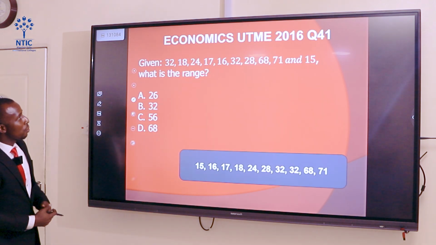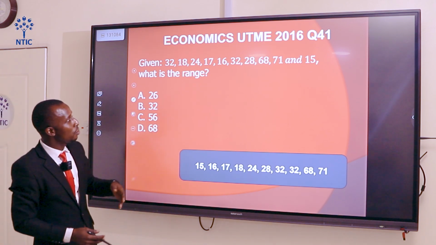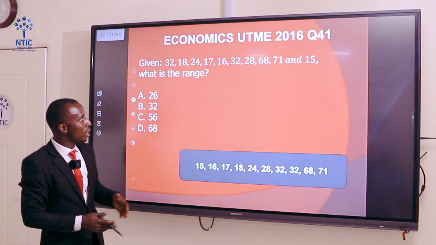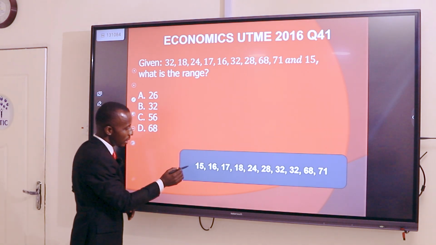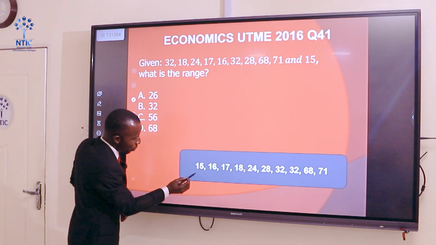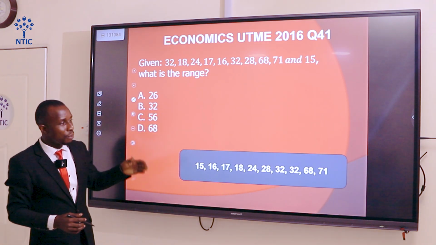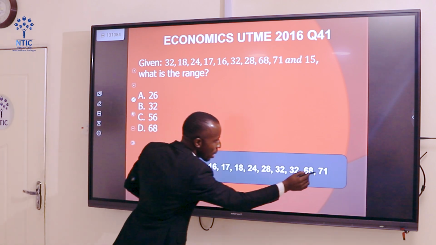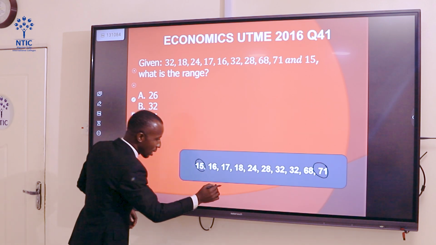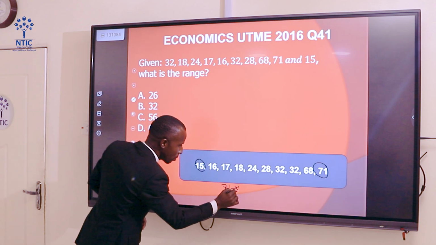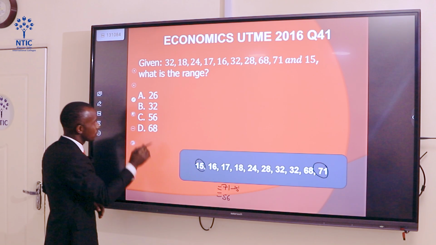Now, question 41. Given these numbers 32, 18, 24, 17, 16, 32, 28, 68, 71, and 15, what is the range? The first thing to do is to arrange the numbers in ascending order from the lowest, which is 15, to the highest, 71. Now, range talks about the difference between the highest number, the maximum number, 71 in this case, and the minimum number, which is 15. That's 71 minus 15. That will give us 56. That's option C.